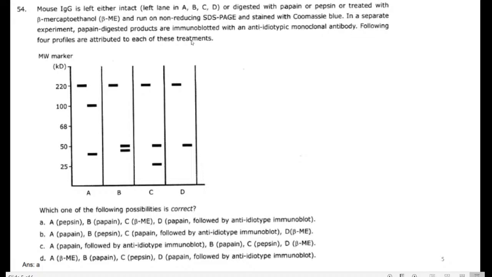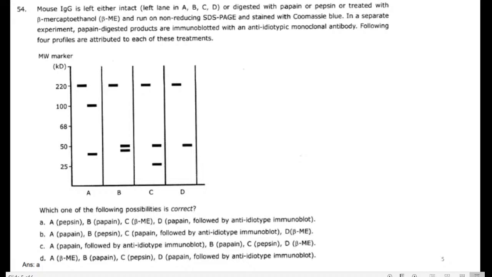So we don't know whether it is in A or B or C. We want to get the perfect answer, so after the answer I will discuss it. A is the correct one. As per the given data, A is digested with papain, B is digested with pepsin, C is digested with mercaptoethanol, and D is digested with papain followed by the anti-idiotypic immunoblotting.